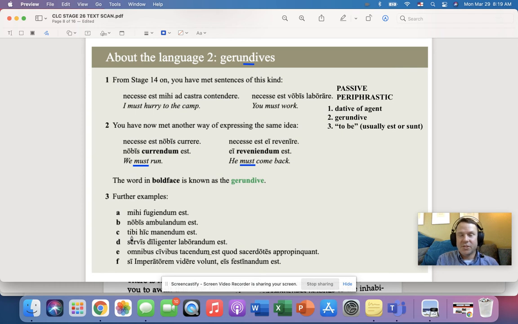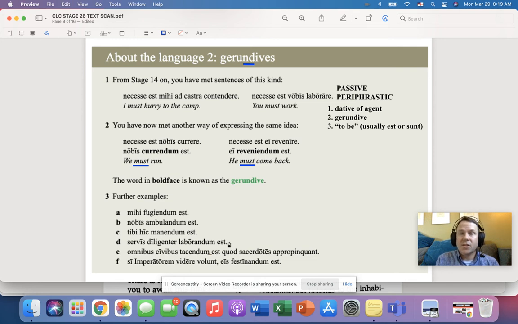Okay, now let's try C here. Okay, now hic just means here. Maneo, manere means to stay or to remain. So how would we translate tibi hic manendum est? That's right, you must stay here. You must remain here. Okay, for D, we have the word for slaves. We have diligenter, carefully, diligently, and then the word for to work. Okay, so how would we translate servis diligenter laborandum est? Right, the slaves must work diligently.